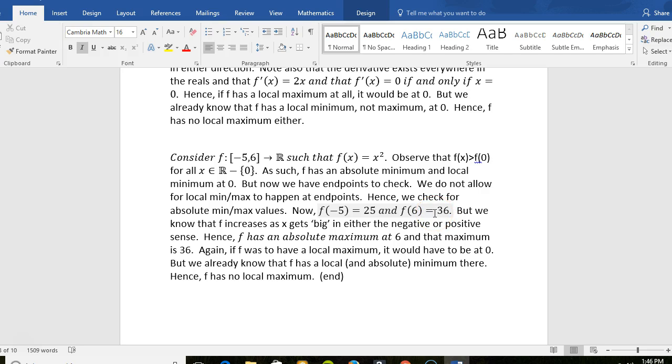Now, your professor might well ask you, what is your absolute maximum? It is y equals 36, aka f of 6 is 36. So that's a y coordinate. Your absolute maximum is y equals 36. Notice that's a y coordinate, 36. That is your absolute maximum. Now, where is it located? It is located at x equals 6.